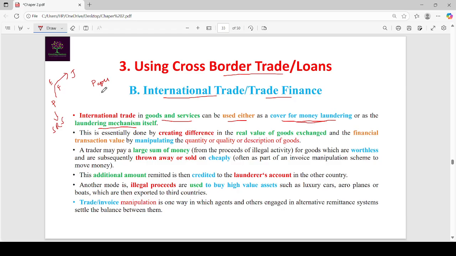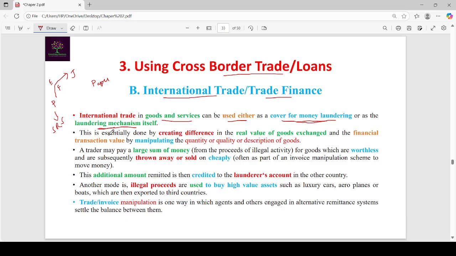For namesake, he is showing papers and telling that he is doing a furniture export business, but he is doing only the laundering mechanism. For outside, he is showing that he is doing a furniture business, but no physical furniture business exists. That furniture business exists only on papers.